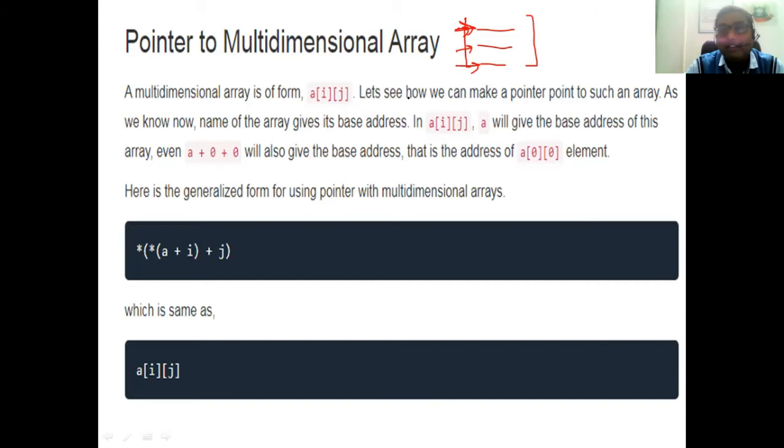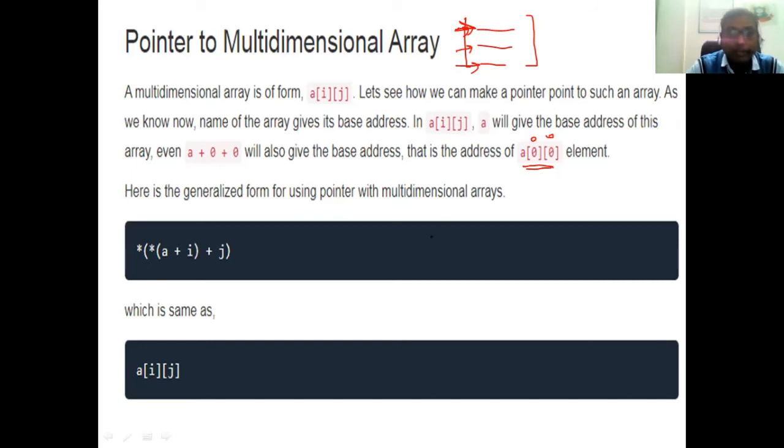Let's see how we can make a pointer to such an array. We know the name of the array is the base address. If I say A of 0 0, that means the row value is 0 and the column value is 0. So A of 0 0 always gives you the base address. We already know that the address of the first location of the array is always considered the base address. If we know the base address, we can access the complete array.